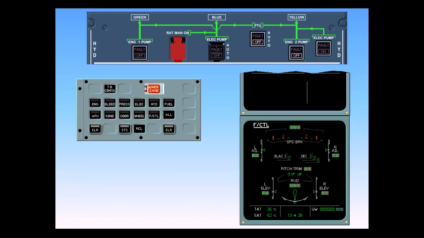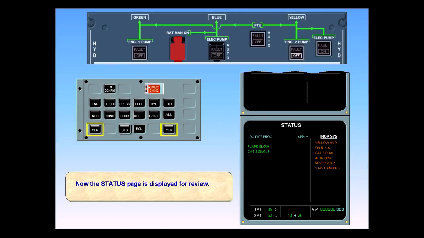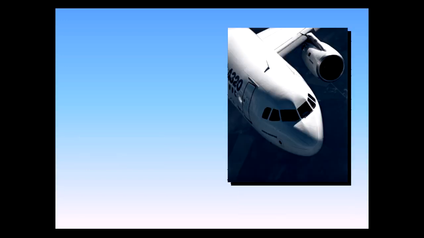Now the status page is displayed for review. ECAM complete. Screens normal. We are still in cruise.